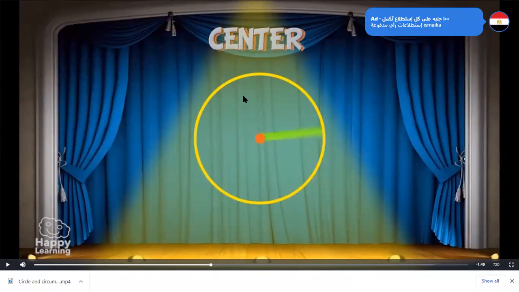Now what is the center? The center is a point in the middle of the circle, at the same distance from all points. Very good. Let's listen again. Take a note. The same distance to any other point on the circumference. So this is the center of the circle. Let's continue.